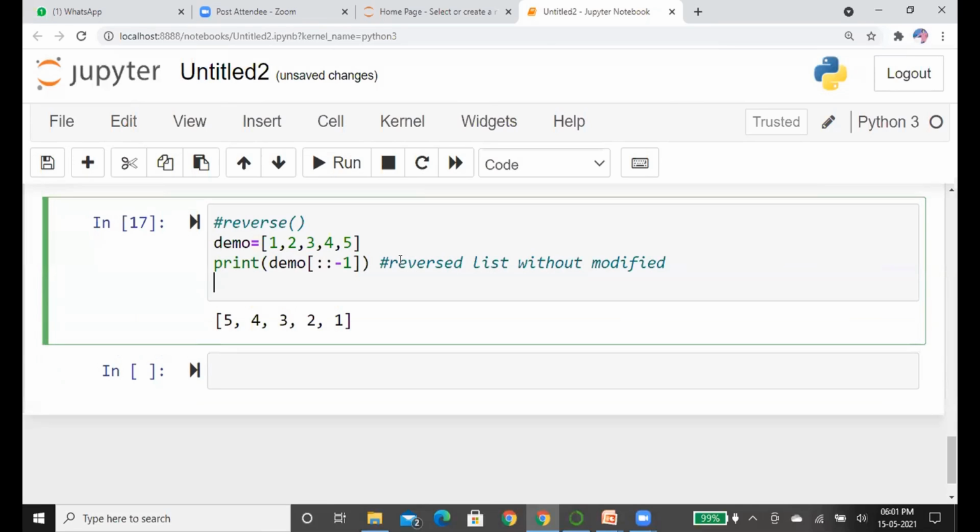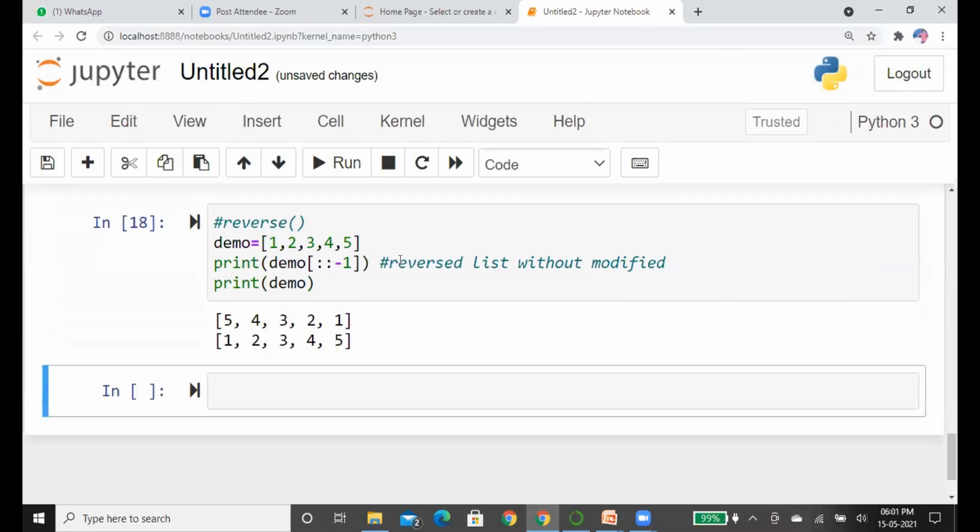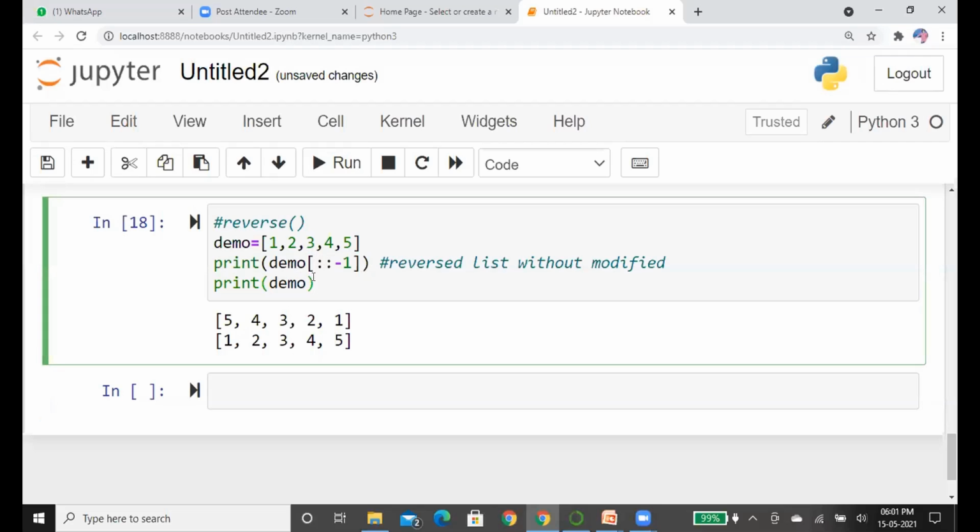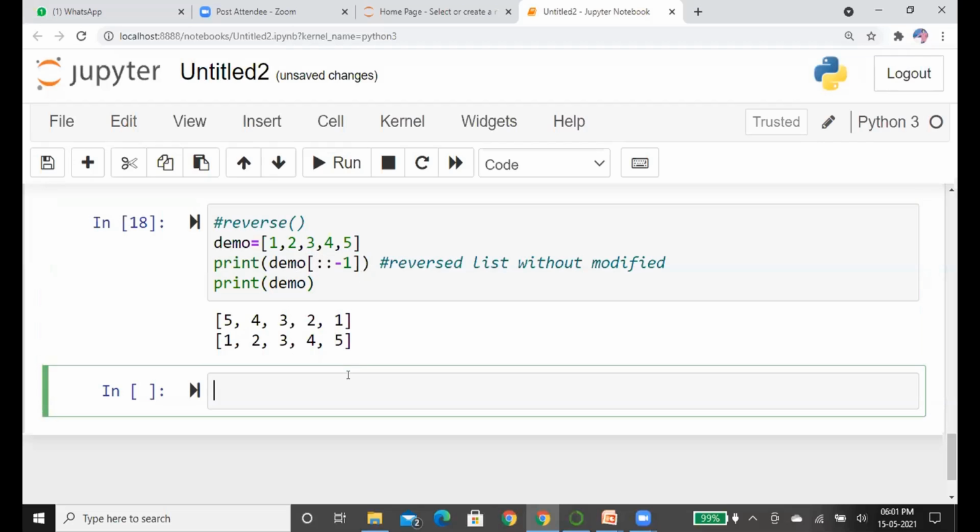Of course, we can just print the original list. See now, the original list is printed as it is. It does not affect anything in the given list. But while using the reverse function, it will affect it.